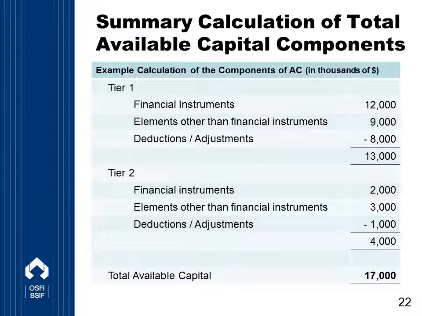On this slide, we have a simple numerical example to calculate available capital. It illustrates that total available capital is the sum of Tier 1 and Tier 2 financial instruments plus Tier 1 and Tier 2 elements other than financial instruments, and that this is then net of certain deductions and adjustments applied to Tier 2 or to Tier 1 capital. We see that the example summarizes everything we've talked about up to this slide in the webcast.